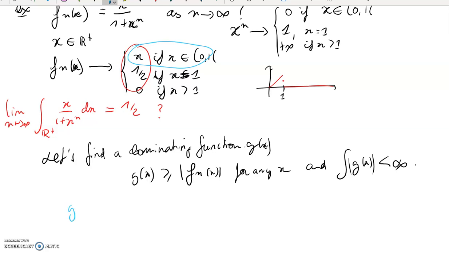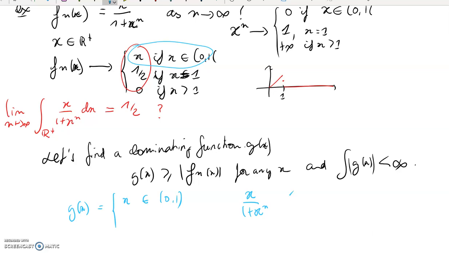So I probably can take g of x equal to x between 0 and 1, because this corresponding sequence is increasing between 0 and 1, whereas on the other side, it's just decreasing. So I need to find something that is above x over 1 plus x to the n for all n, and for all x greater than 1.